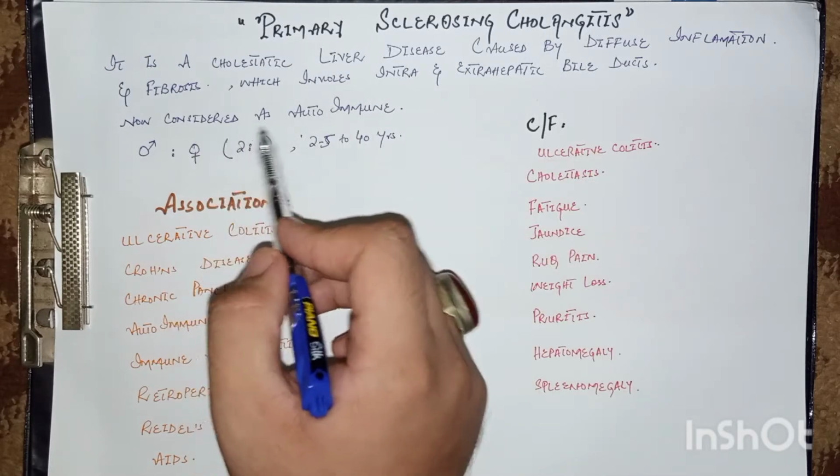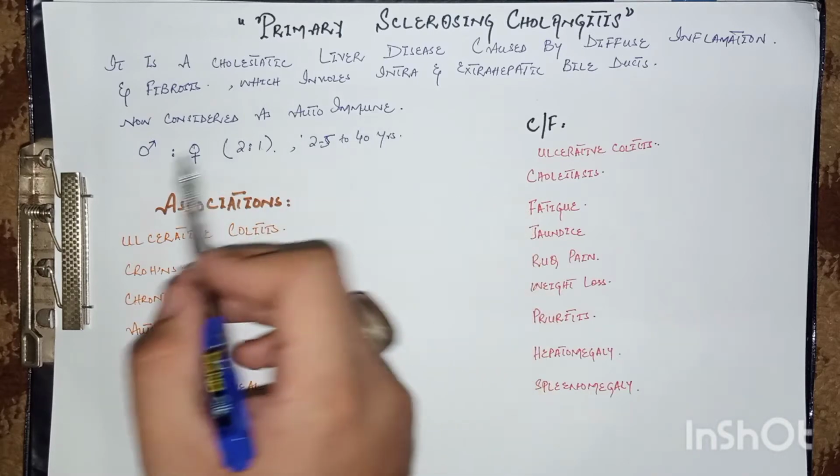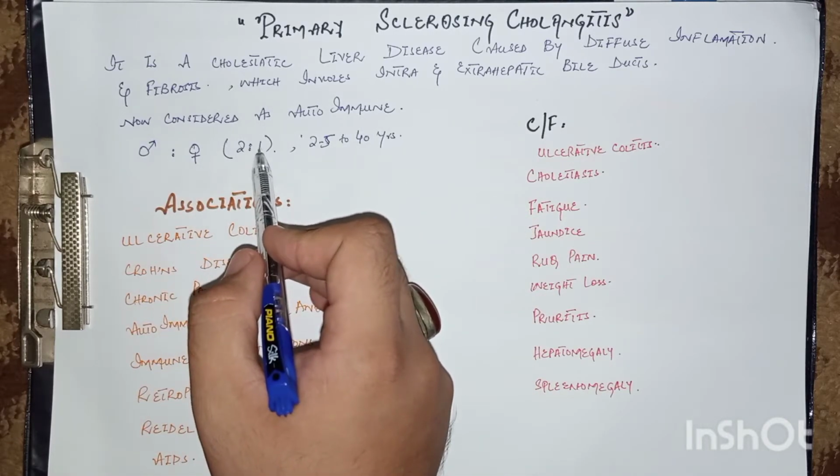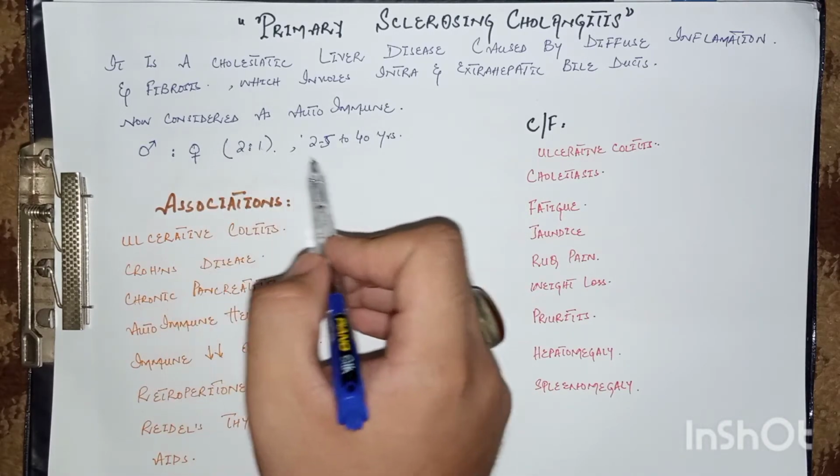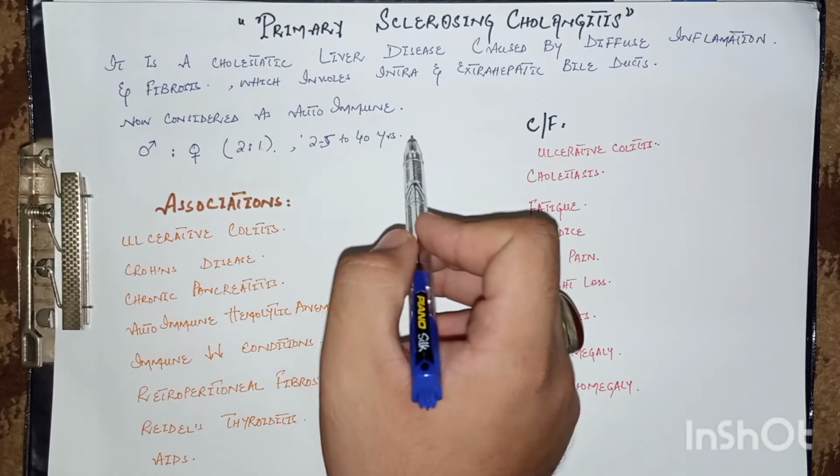It is nowadays considered an autoimmune disorder. Male to female ratio is 2:1. It is more common in young males from 25 to 40 years of age.